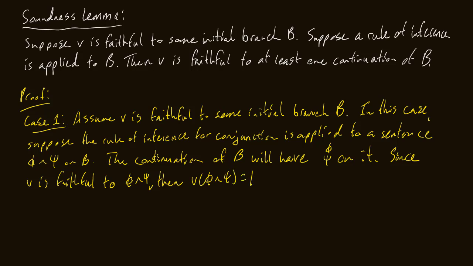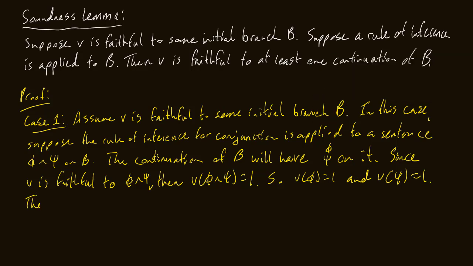This is a true sentence because V was faithful to the initial branch B, which had phi and psi on it. So we can conclude it must be the case that V of phi is equal to 1 and V of psi is equal to 1, because otherwise, V of phi and psi would not be equal to 1. So we can conclude this.